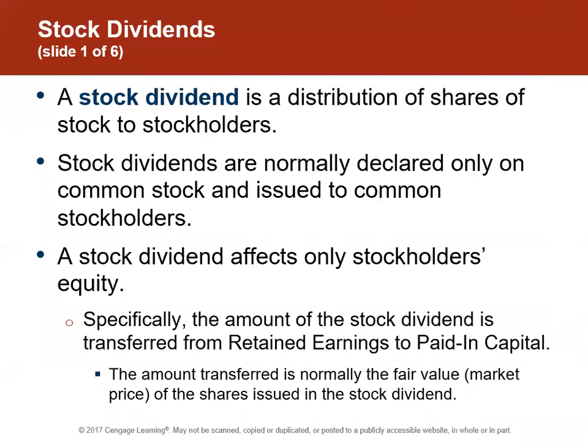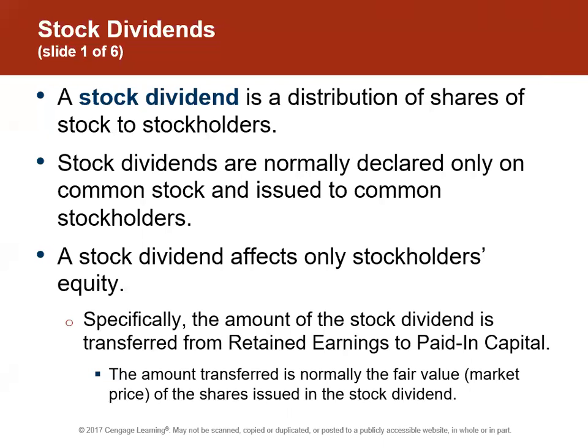So we could actually do a stock dividend. A stock dividend obviously is not going to affect our cash situation. So maybe the last couple of years have been fairly profitable, but we've been using our cash to grow. We've been using our cash, our profits, and putting it back into the business. So we could declare a stock dividend because then it's not affecting the cash, it's just affecting our retained earnings. We still have to be profitable in order to declare a stock dividend. We just could have lower cash reserves, okay?